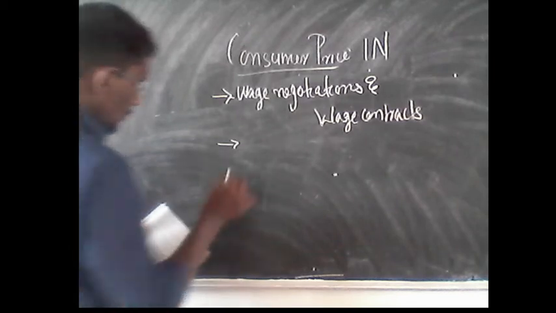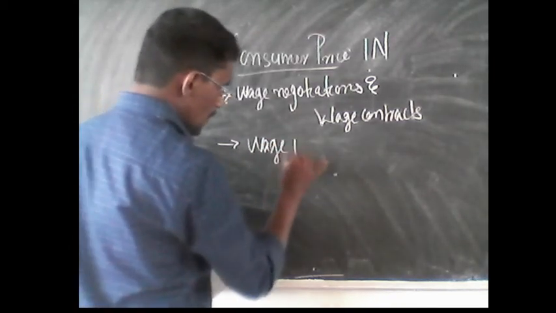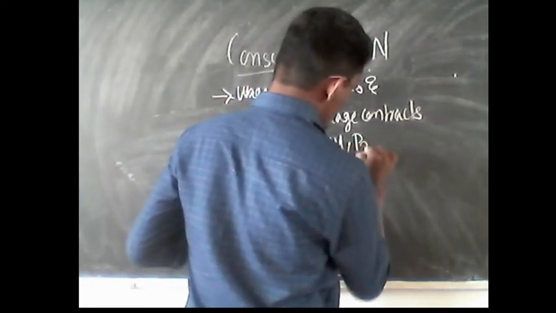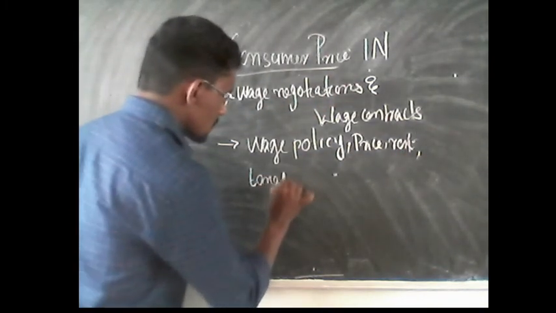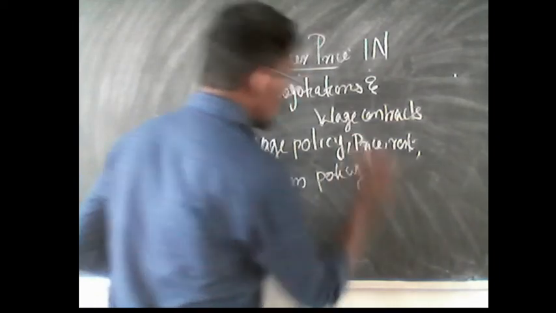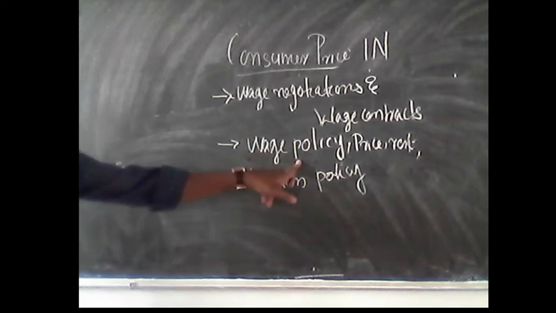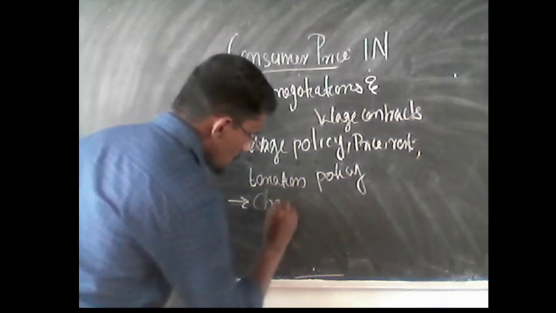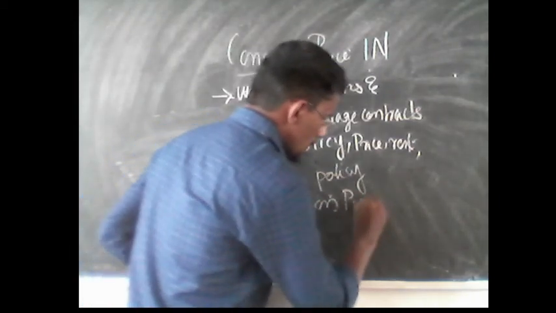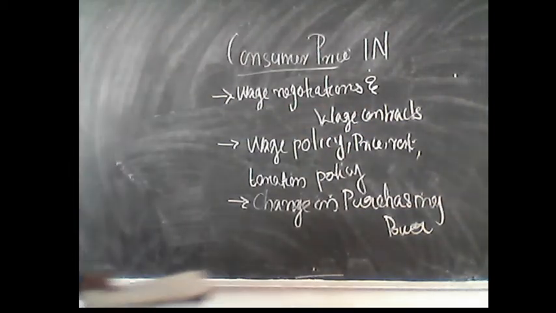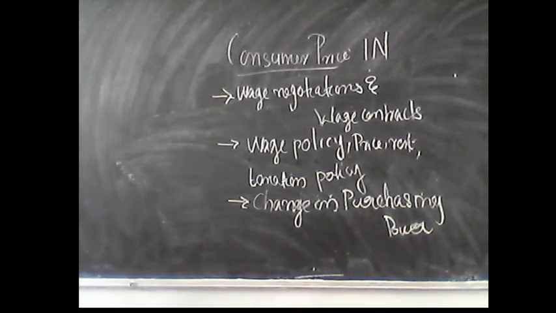Second usage, used for wage policy, price policy, rent policy, and taxation policy, etc. This cost of living index number can be used for preparing wage policy, price policy, rent policy, taxation policy, etc. Next one, used to measure the change in purchasing power of a particular currency.